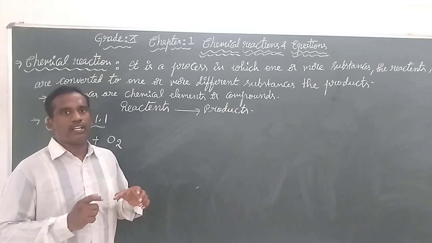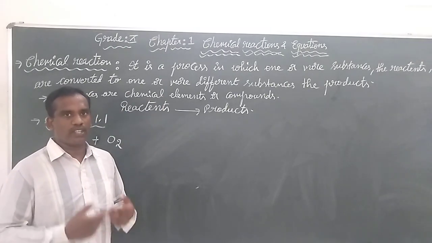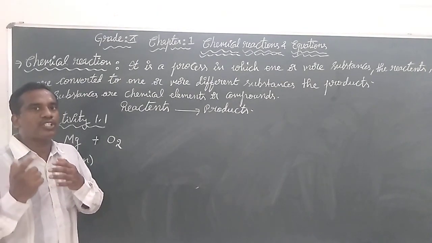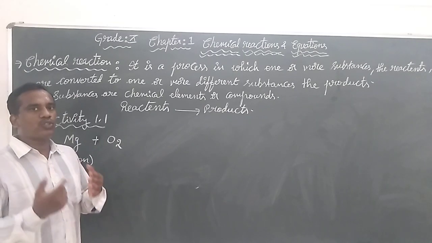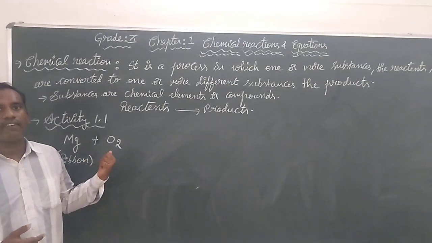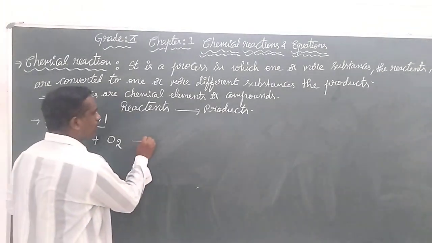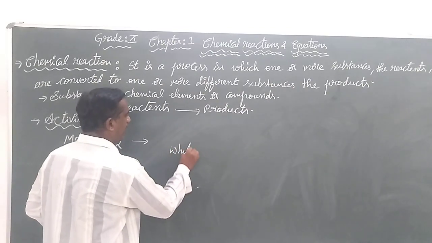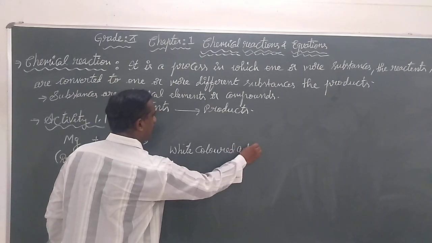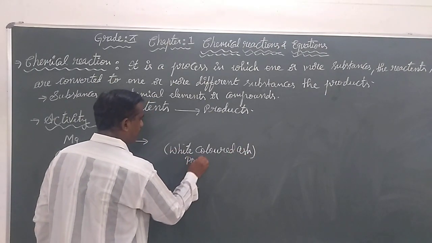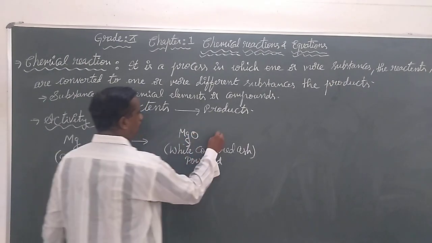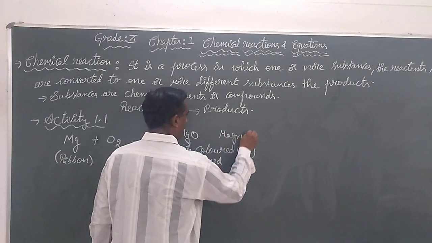When we start burning that magnesium ribbon, during the process of burning, the magnesium reacts with atmospheric oxygen to form a white colored ash. This white colored ash, or powdered state, is magnesium oxide.